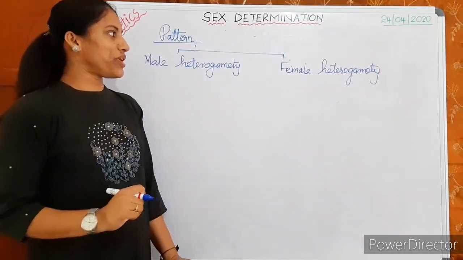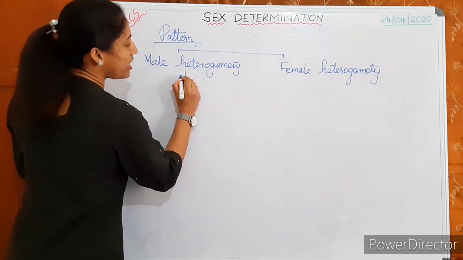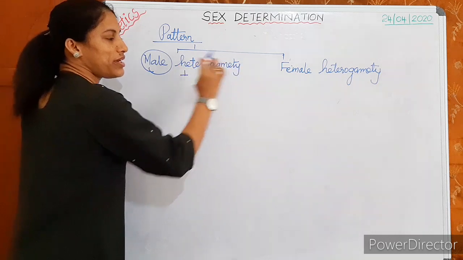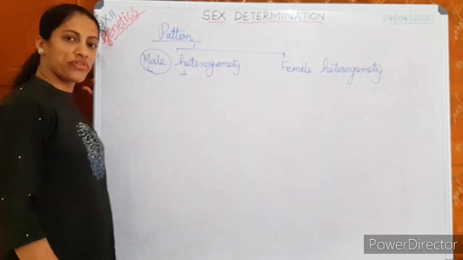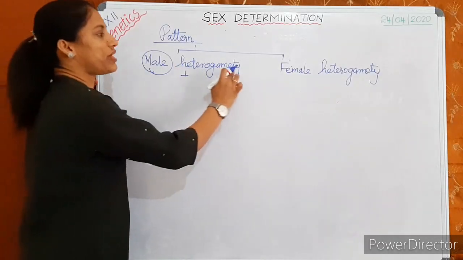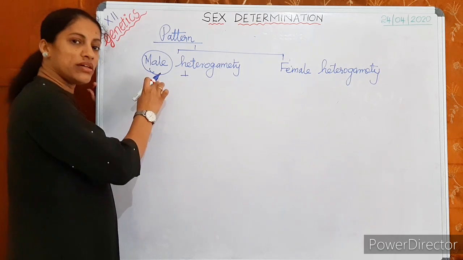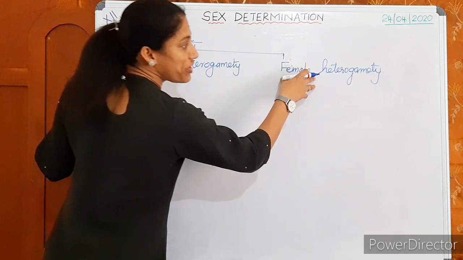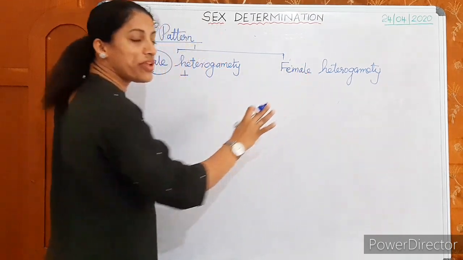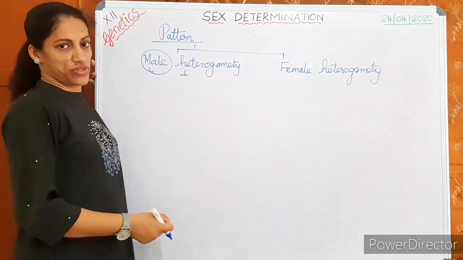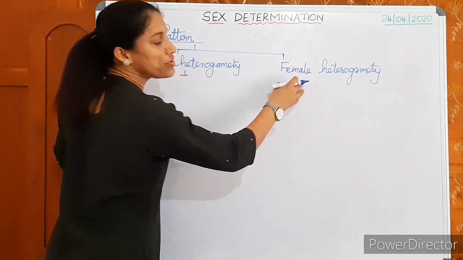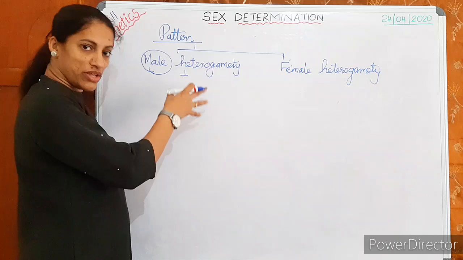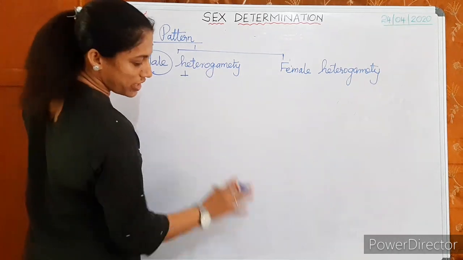From the name itself you can understand: in male heterogamety, the male produces different types of gametes. Hetero means different. Here the female produces all gametes the same, whereas in female heterogamety, the female produces different types of gametes, and the male produces all gametes similar.